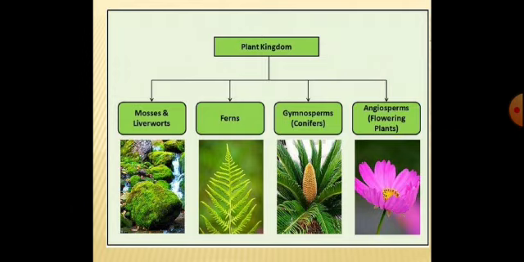Right. Coming to the angiosperms, that is the group of plants which are called flowering plants. These flowering plants are further divided into dicots and monocots based on the cotyledon number. This is what the classification is. In classification, we take one character as the base and we go on with the classification. The study of the classification is called taxonomy.